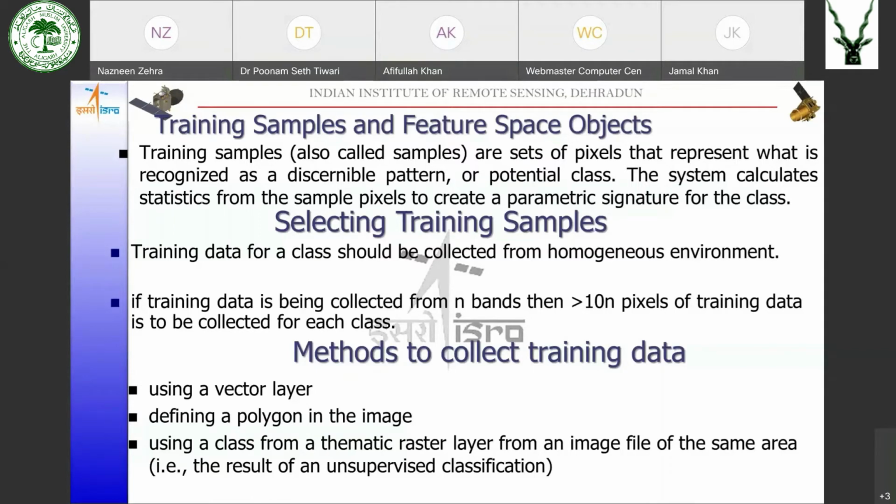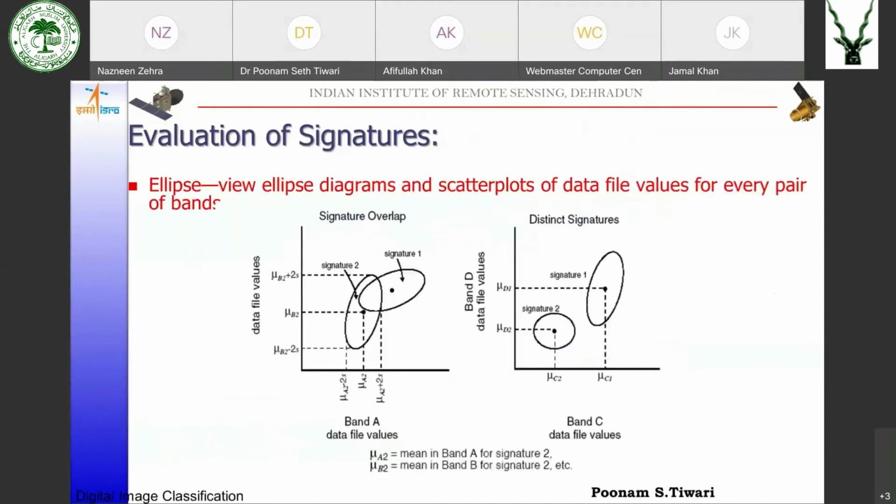Now, how many pixels should be there? So suppose I'm going to use 10 bands for classification, then the training sites should have more than 10 into n number of pixels, where n is the number of bands that we are going to use. Okay, we can collect the training sites using a vector layer. We can define a polygon in the image, or we can use thematic raster layer, which was already classified, to take the training samples.